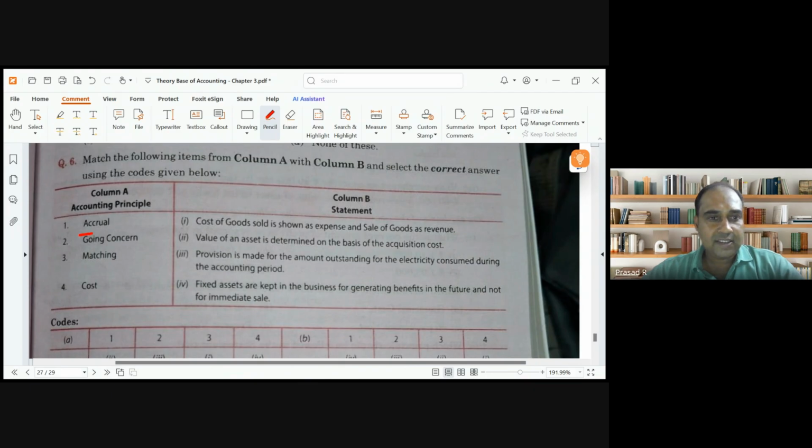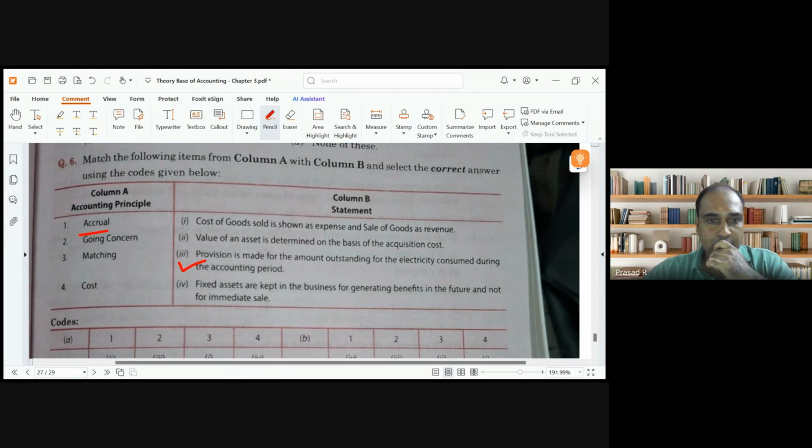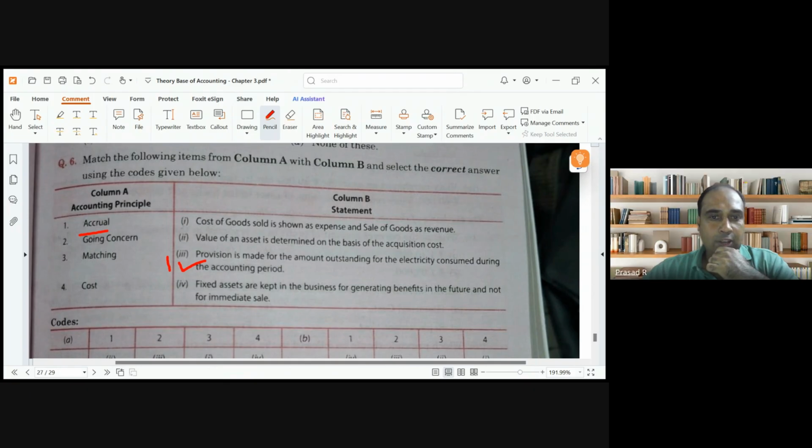Question number 6. Which will fall in the accrual category? Out of the 4 examples given, which will fall under the accrual category? Option 3, going concern.